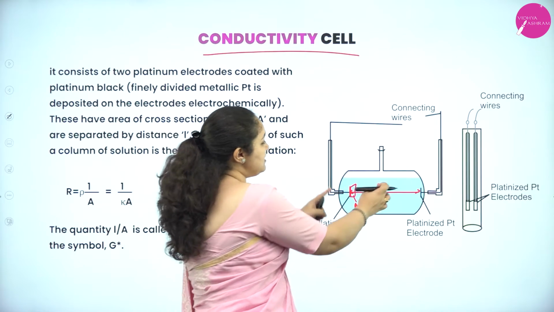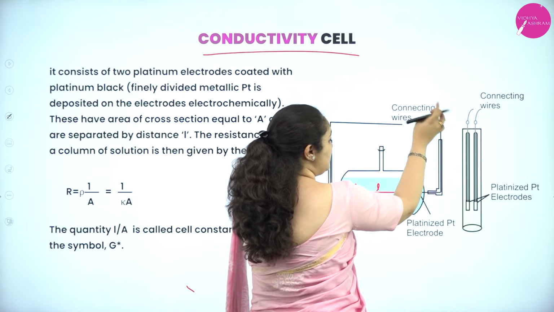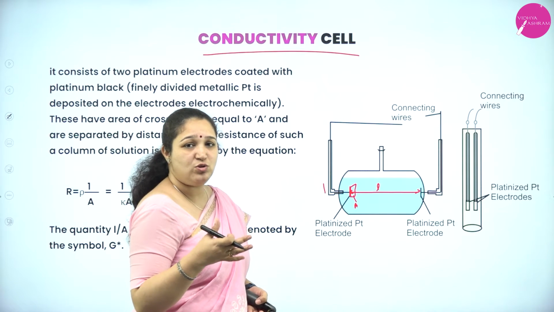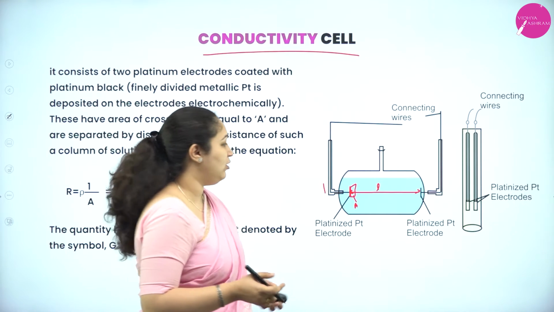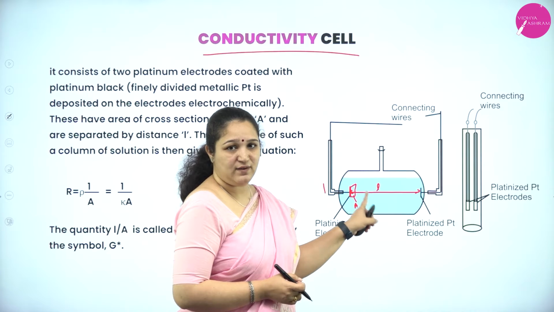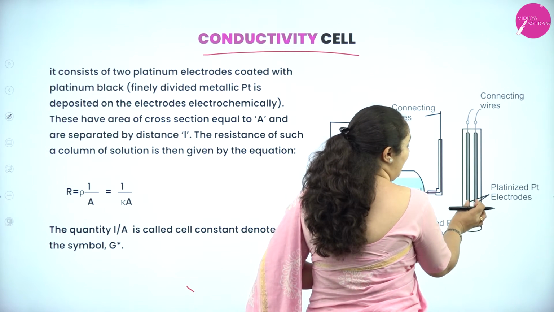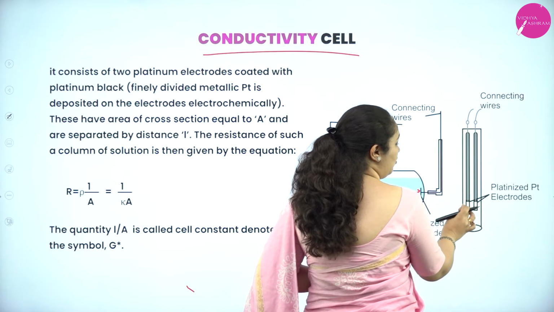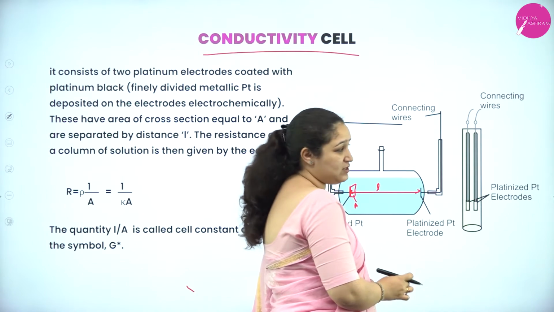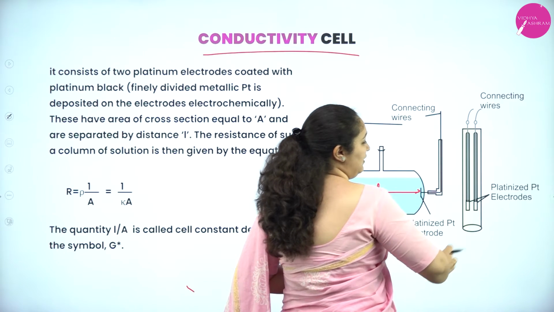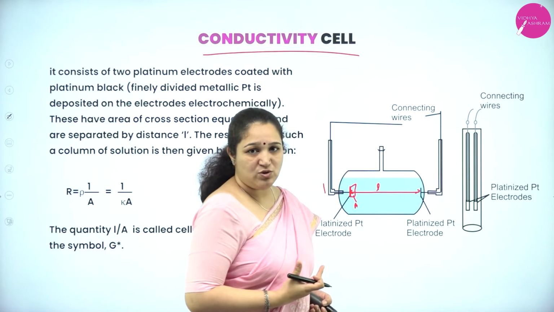There are two wires which you can connect, and the ionic solution whose conductivity you want to find out is poured into this conductivity cell. Or there is one more like this, where you have two platinum electrodes, the area of cross section, and two connecting wires. To this one we fill the ionic solution.